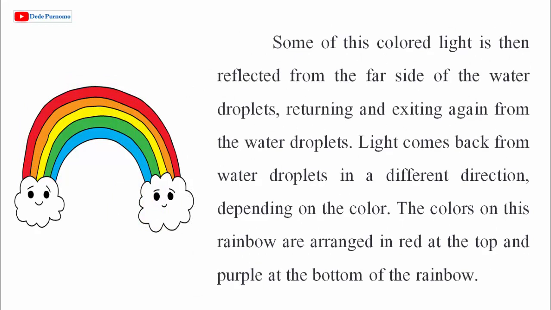Some of this colored light is then refracted from the far side of the water droplets, returning and exiting again from the water droplets. Light comes back from water droplets in a different direction depending on the color. The colors on this rainbow are arranged in red at the top and purple at the bottom of the rainbow.